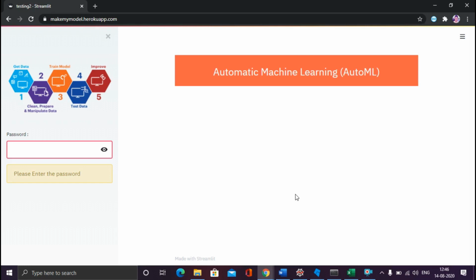So what is this AutoML? AutoML, in the sense, means we are automating our machine learning application. Whatever processes or things we perform during machine learning, we are automating everything. For example, doing feature engineering, applying different sorts of algorithms, or doing predictions. Everything is going to be automated, and we get a tool where we need not write any code, and we can do prediction or our EDA with just a click of a button. Similarly, you guys can also build your own AutoML application the way I did.